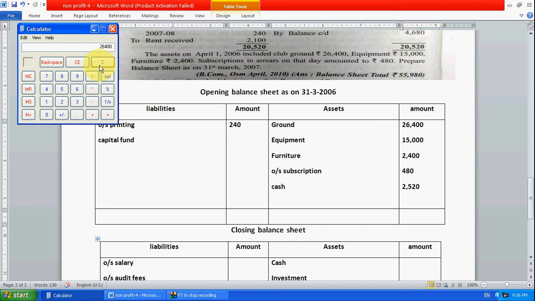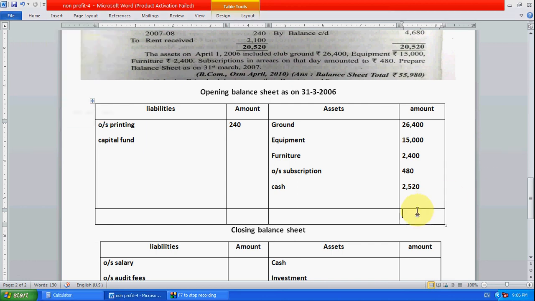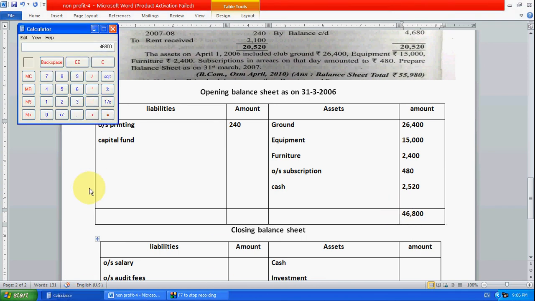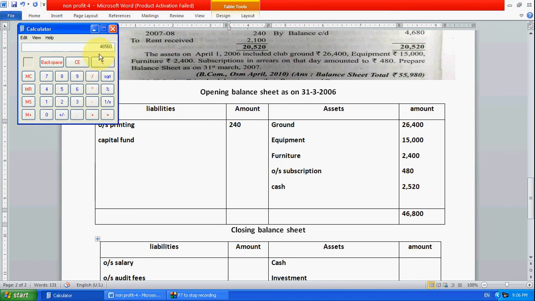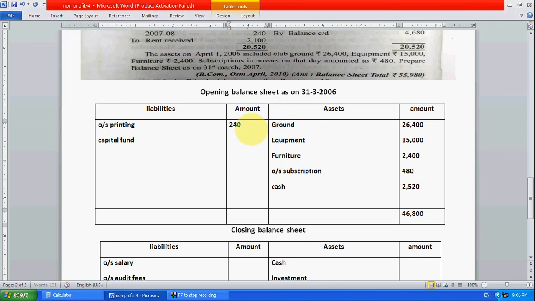26,400 plus 15,000 plus 2,400 plus 480 plus 2,520. The overall total is 46,800. Now what we have to do is deduct the liabilities amount. For liabilities there is only 240. So we get an amount known as the capital fund.